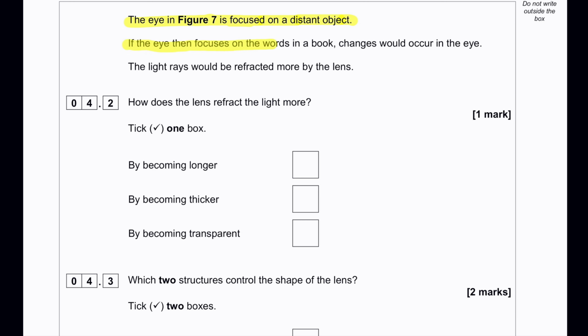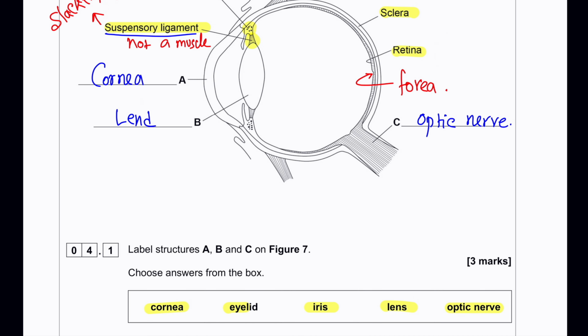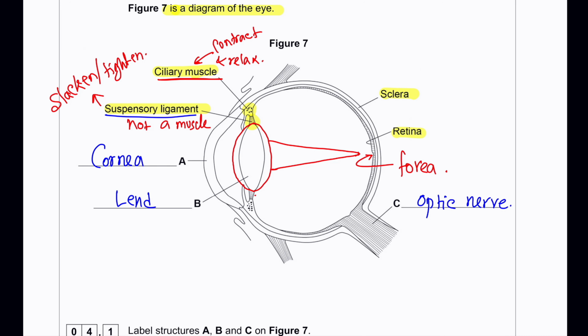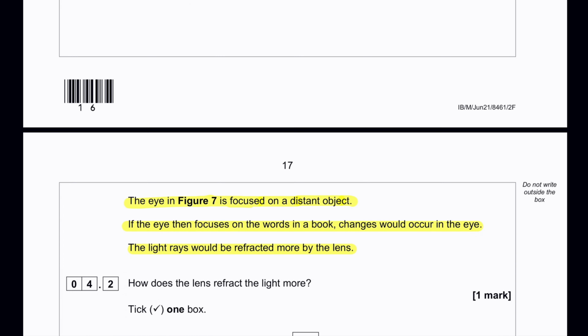If the eye then focuses on the words in a book, changes would occur in the eye. The light rays would be refracted more by the lens. One thing we need to understand is that in order to view a closer object, we have to have a fat lens, because the lens will then direct the light towards the fovea. In order to get a fat lens, the suspensory ligament must slacken, whereas the ciliary muscle must contract. That will cause the lens to become fat, and it will then be able to focus on an object that is close.